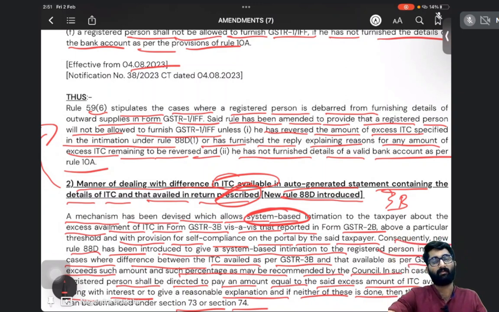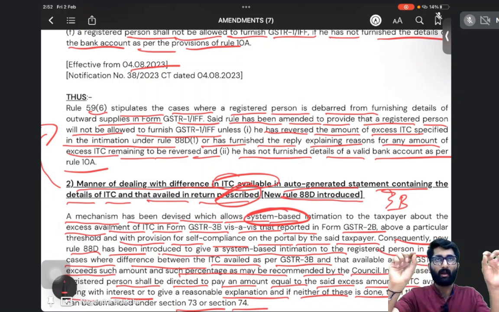In that intimation, what will be written? Why GSTR 1 and ITC claimed in 3B is mismatched. What is the mismatch? And they will ask for the explanation. In that intimation, they will make you give the explanation or pay the amount with interest.